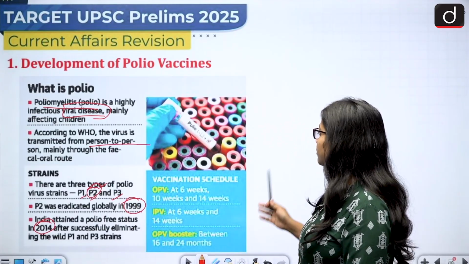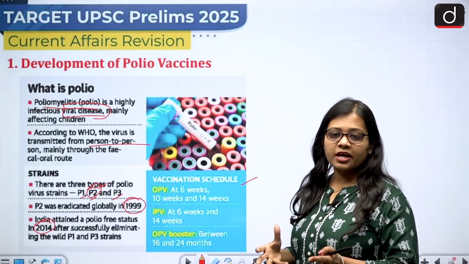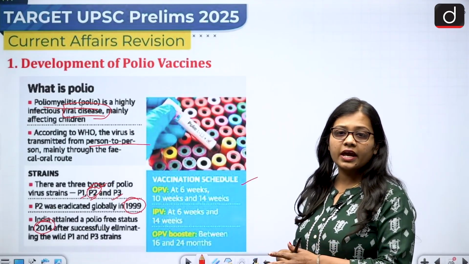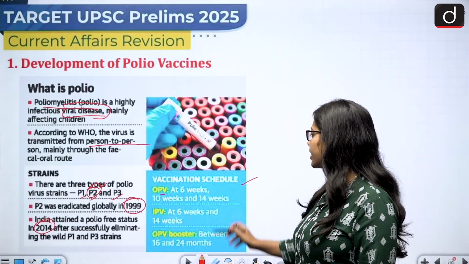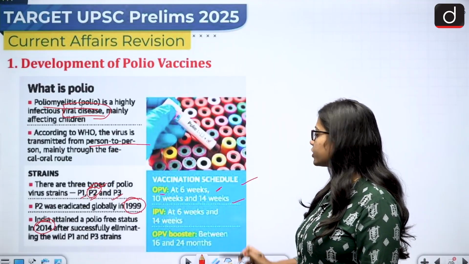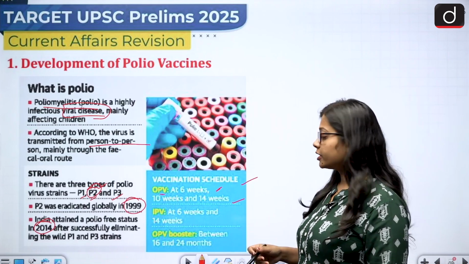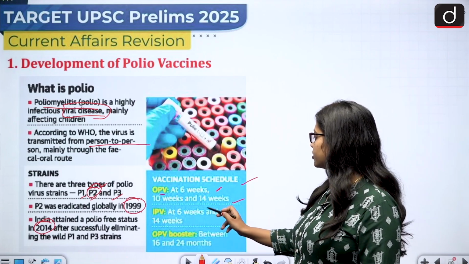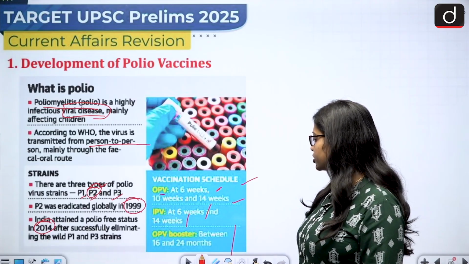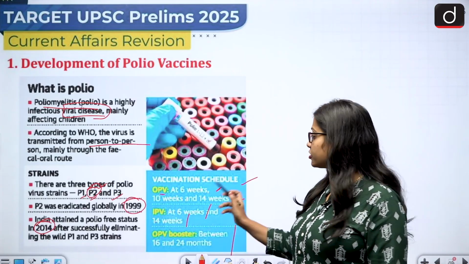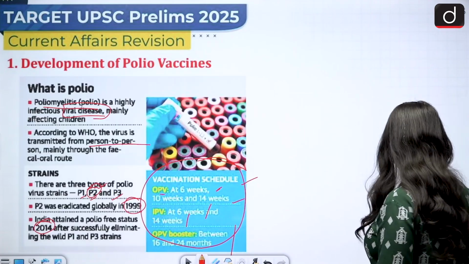Now if we talk about the vaccination schedule, there are different types of vaccines. There is the oral vaccine, and there is also the inactivated vaccine. OPV, which is the oral vaccine, is given at 6 weeks, 10 weeks and 14 weeks. Then there is IPV, the inactivated poliovirus vaccine, at 6 weeks and 14 weeks. Then there is an OPV booster between 16 and 24 months. So this is the vaccination schedule of polio.